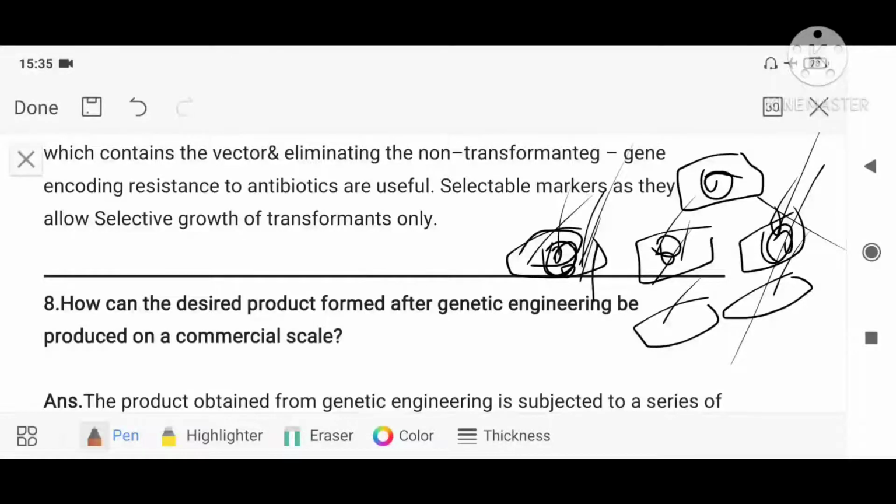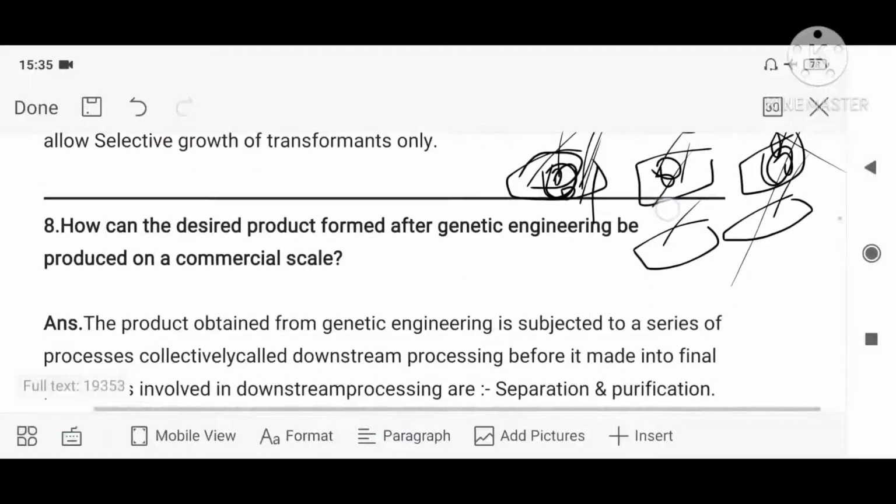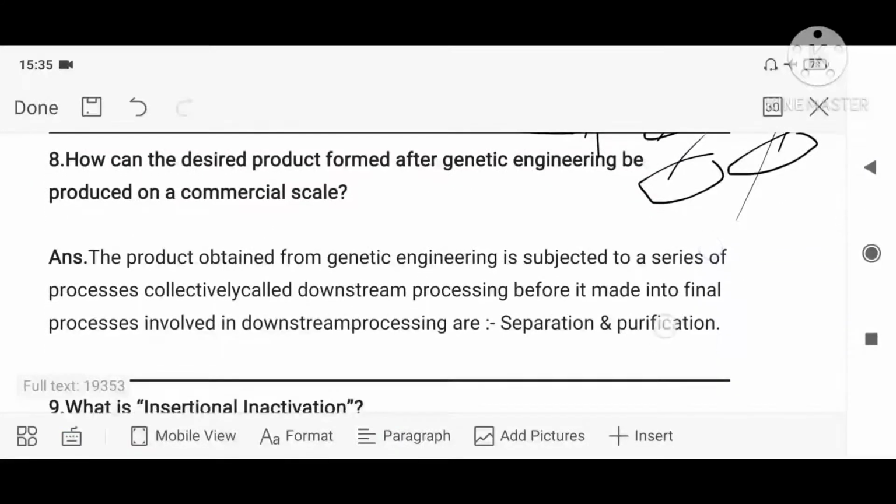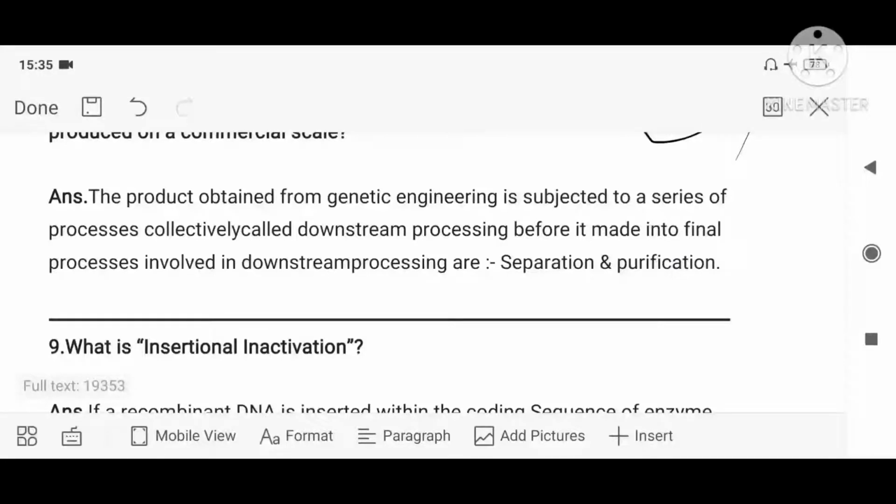How is the desired product formed after genetic engineering? We process it on a commercial scale. We have learned separation, purification, bioreactor, downstream processing; you have to explain these.